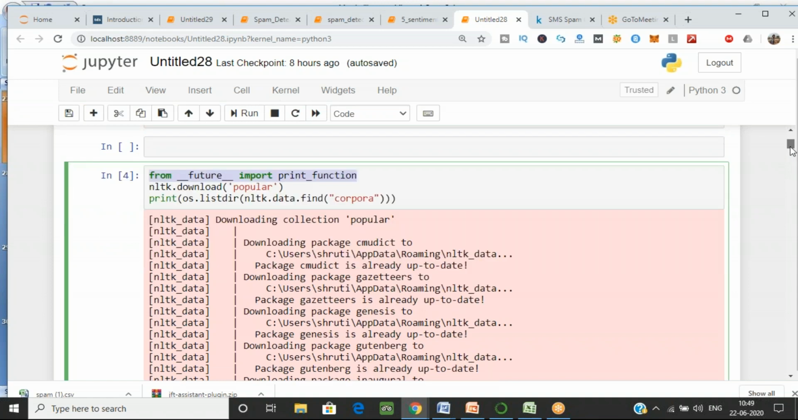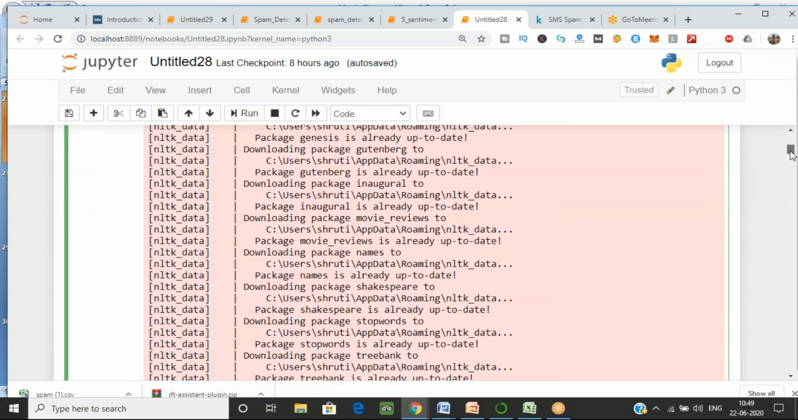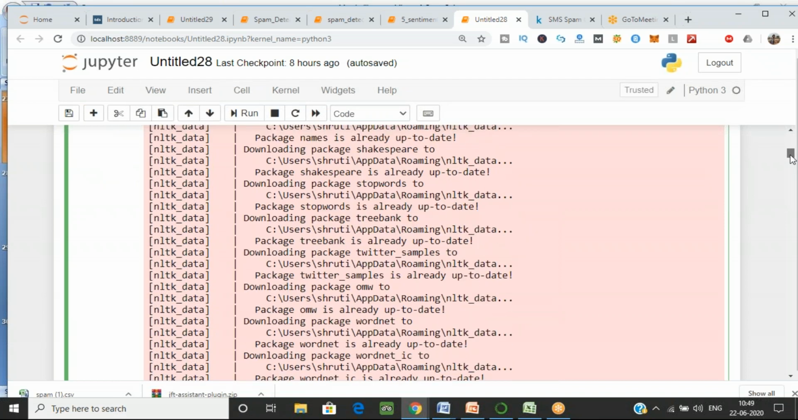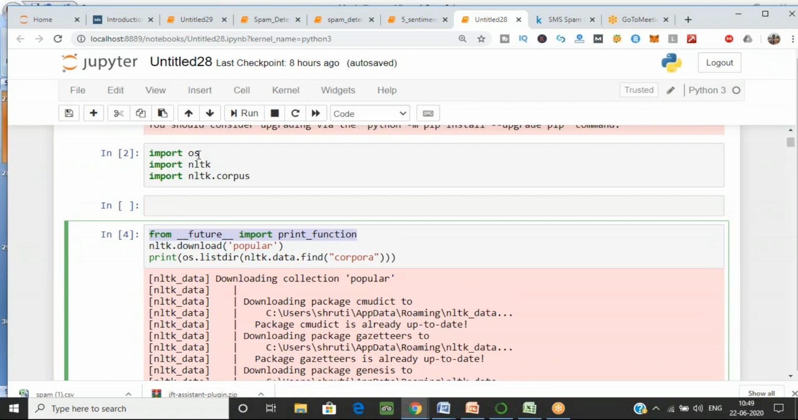Now you can see that from NLTK we have downloaded this much data. I'll explain these lines first. Here we are importing the operating system library, so that my operating system wouldn't crash, because there are some libraries which work with the OS. And another is NLTK, and in NLTK I have one library, corpus, from which I have to download this data.